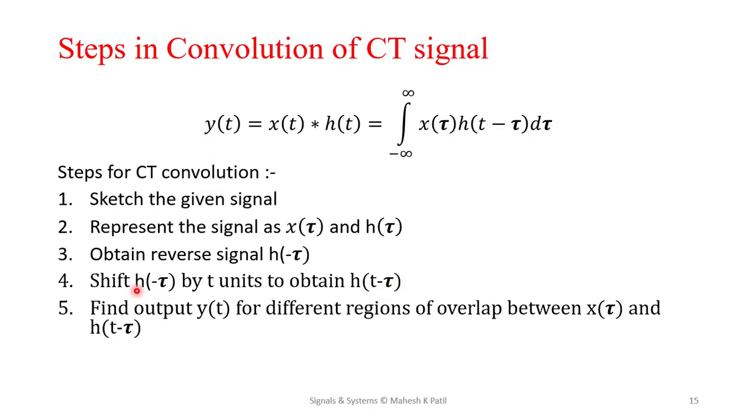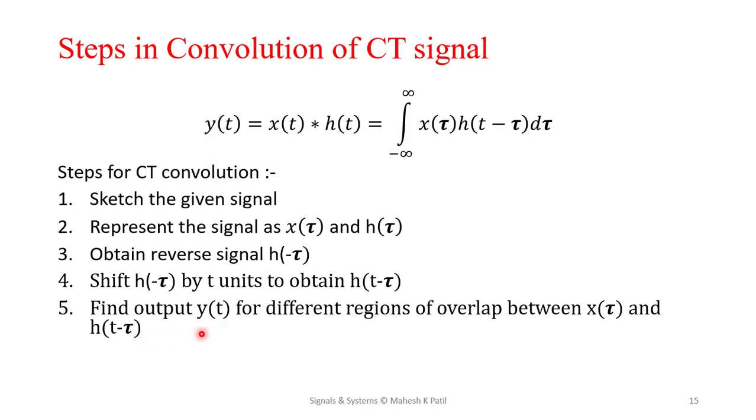So it can be obtained by shifting h of minus tau by t units. Now the last step is to find the output y of t for different regions of overlap between x of tau and h of t minus tau.